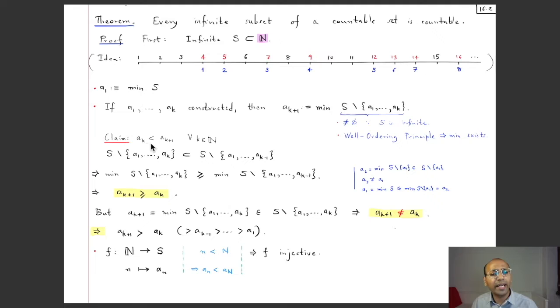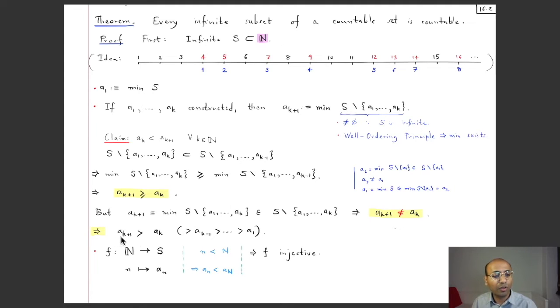And what about when k is equal to 1? Well, it's a similar proof. So a_2 is the minimum of S other than a_1. So being the minimum, it belongs to this set. So a_2 is certainly not a_1, because it is in S but it is not equal to a_1. And a_1 is the minimum of S, and that's less than or equal to this minimum of S minus a_1 by a similar argument as over here. And this is our a_2. So a_1 is less than or equal to a_2, but a_2 is not equal to a_1, so a_1 has to be strictly less than a_2.